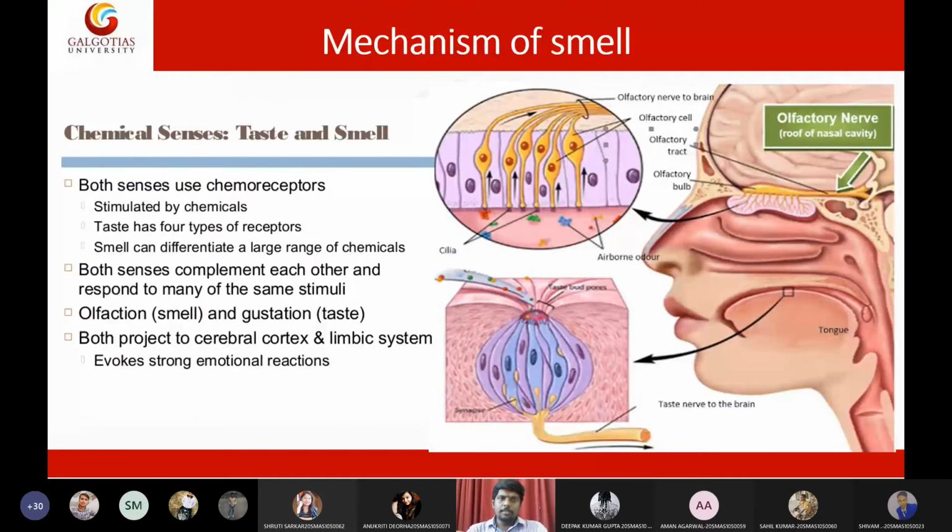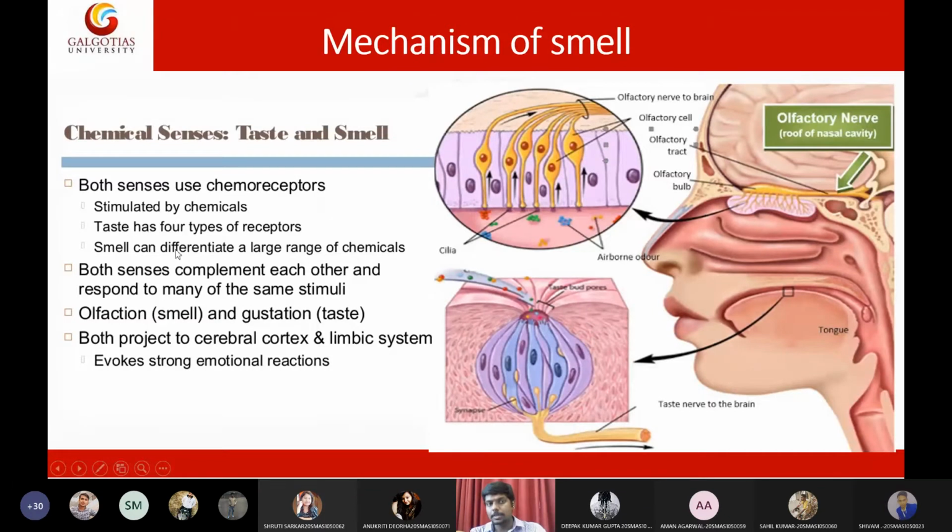Then, as I said, smelling and taste are interrelated since both possess the same chemical receptors. Both have a very close connection. In fact, you can only appreciate taste when you are able to smell. 80% of taste appreciation is mediated by smelling. Keep that in mind. Both use the same chemoreceptors. Chemical receptors are called chemoreceptors, so they are stimulated by chemicals.